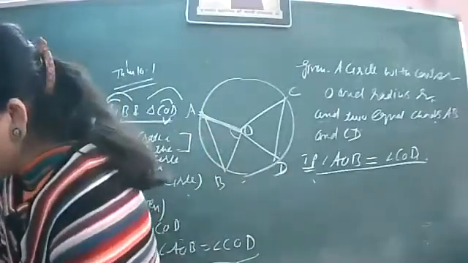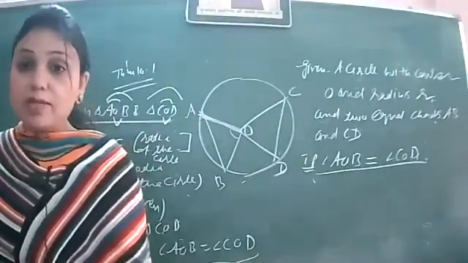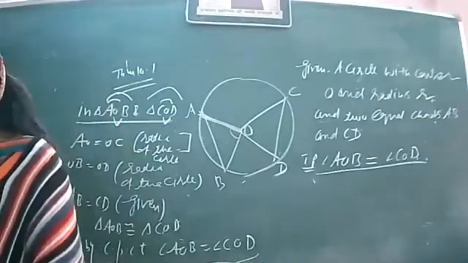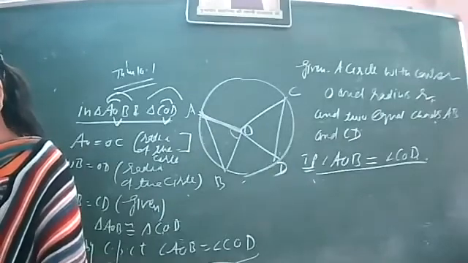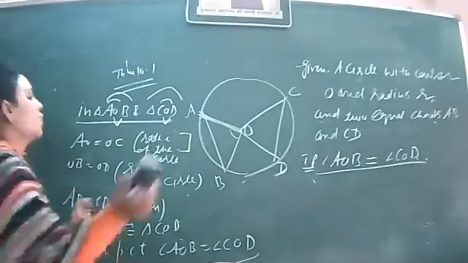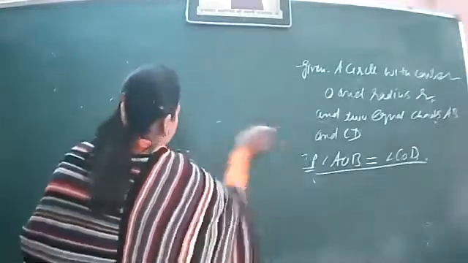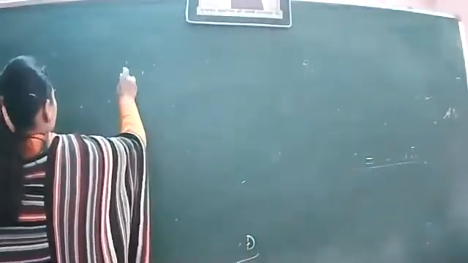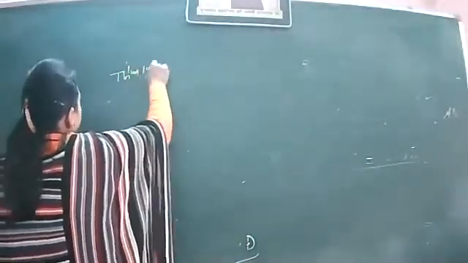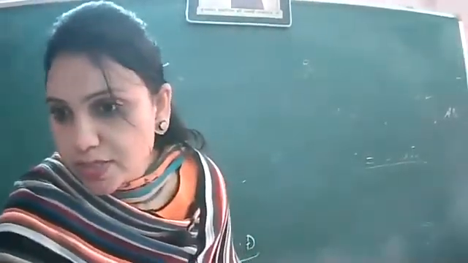Chaliye. So theorem 10.2, if any problem is there, you can raise hand and I can repeat. Theorem 10.2 is on page number 173 of your book. It is the converse of the theorem we have done right now. Theorem 10.2 we are going to start with. Equal chords subtend equal angle at the center of the circle. So can you make the statement of its converse?